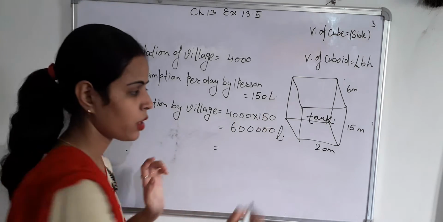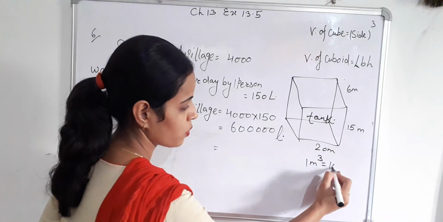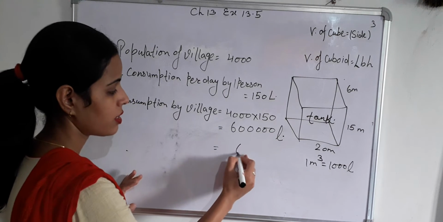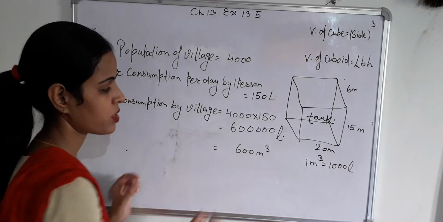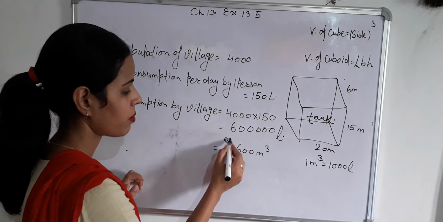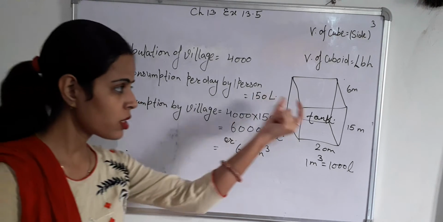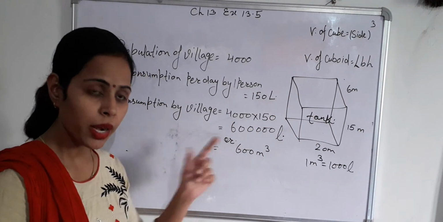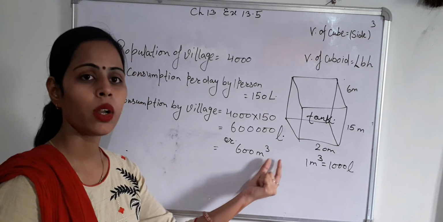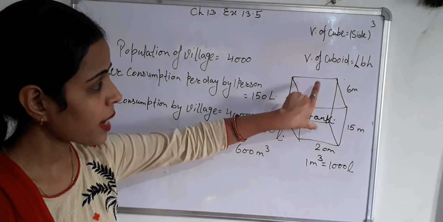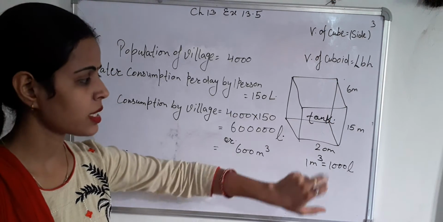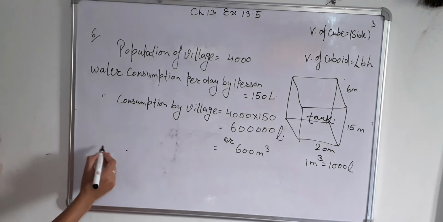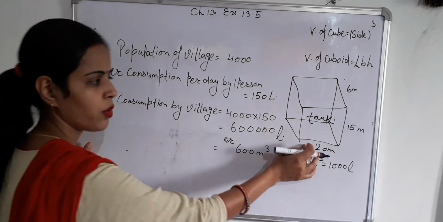1 meter cube equals 1000 liter. So the 3 zeros are cancelled, giving 600 meter cube. 6 lakhs liter is 600 meter cube. So the capacity of water consumed by the village per day equals 600 meter cube. Now find the capacity of this tank having dimensions 20 meter, 15 meter and 6 meter.